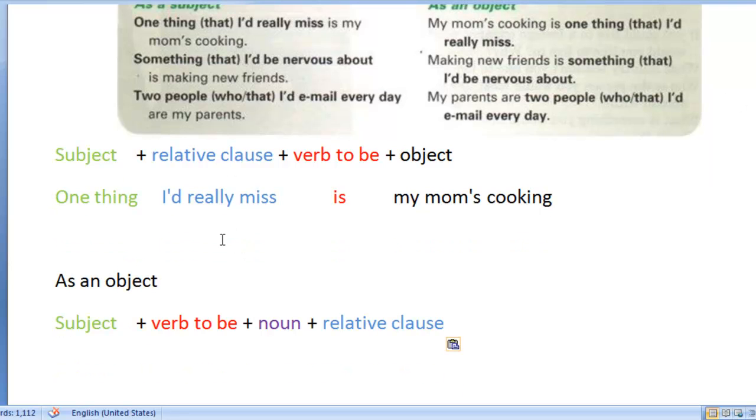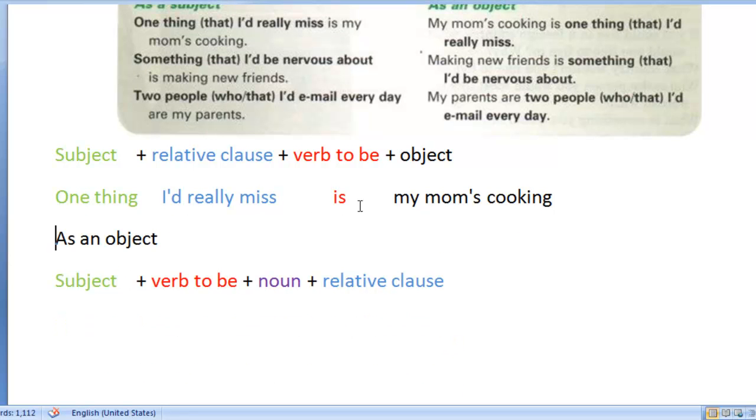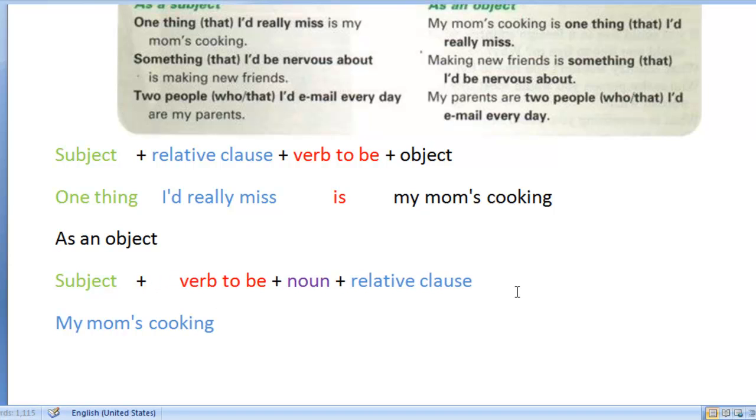So the structure is the following. We're going to change "my mom's cooking" into being the subject of our sentence. Let me go ahead and write that down. I'm going to say my mom's cooking. That becomes the subject of our sentence now.